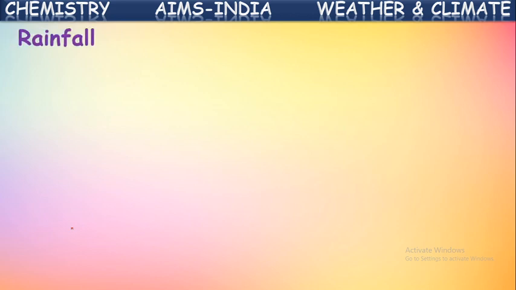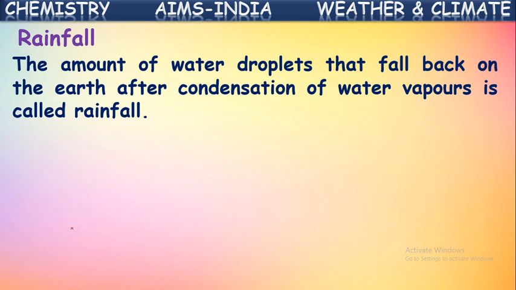Next, one more, rainfall. The amount of water droplets that fall back on the earth after condensation of water vapors is called rainfall. In the earlier classes, we have studied how rain occurs. How does it happen? Actually, first, the water present in the water bodies on the earth, like lakes, rivers, ponds, and oceans, from all this the water will be evaporated due to the sunlight. So this evaporated water converts into clouds. These clouds will be moving from one place to another.